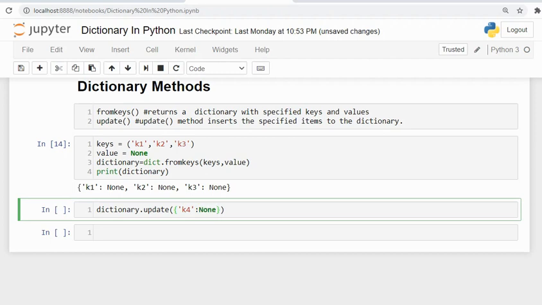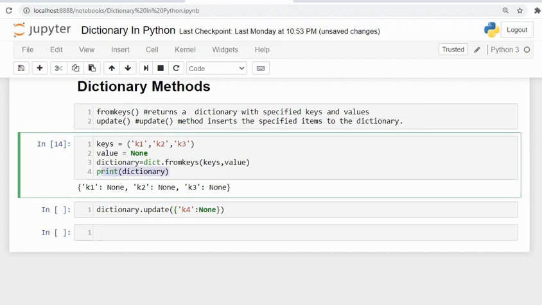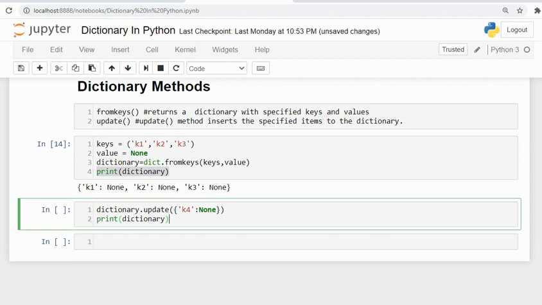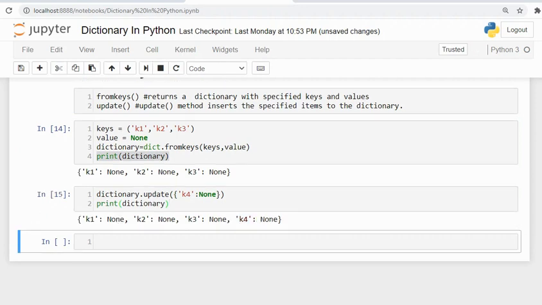Now I will simply copy this print dictionary. It will go and update the dictionary with the new key-value pair. Let's check. So k4 is now added with a value of None.